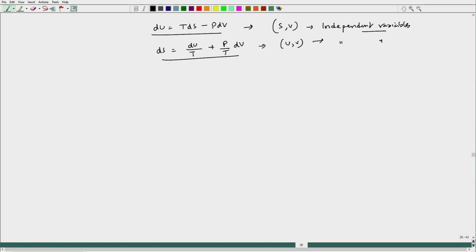So, then we bring in an auxiliary function. And what are the auxiliary functions we will bring in?